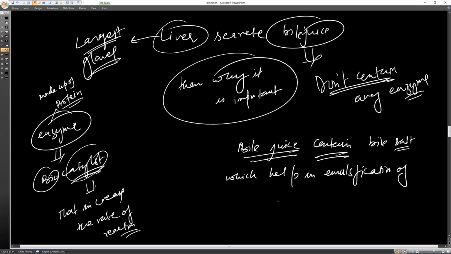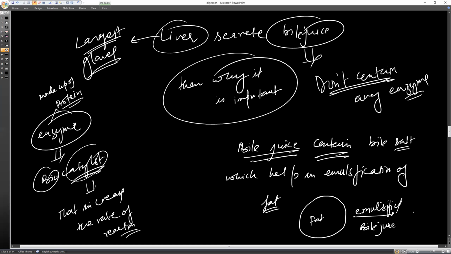Emulsification of fat, and what does it mean? We have large globules of fat. When they are emulsified by bile juice, they get converted into small globules of fat. And what will happen when it gets converted into small globules?